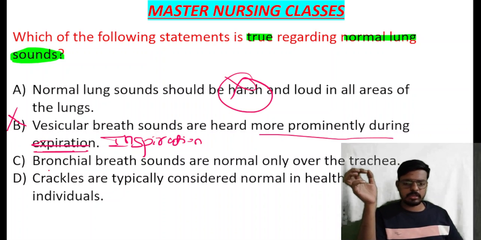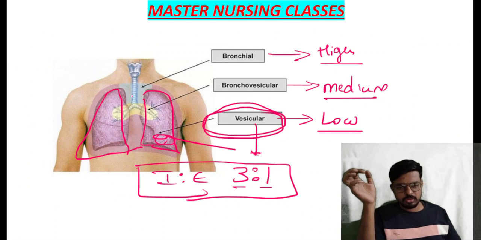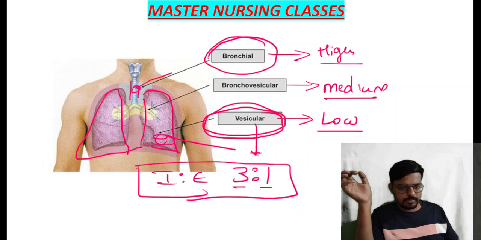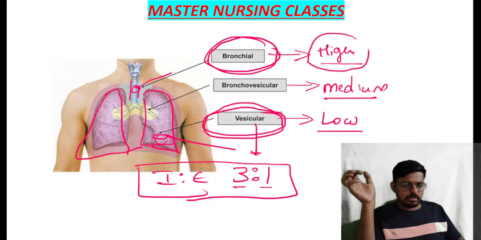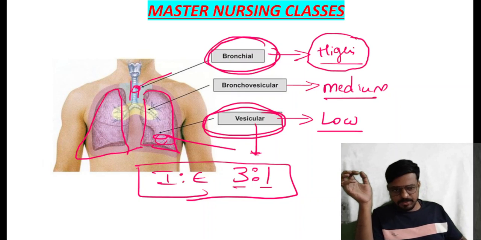Then come to the third option, the bronchial breath sound, which is normally heard only over the trachea. Look at the image. This is our trachea. By keeping the stethoscope over the trachea, we can hear the bronchial sound. This bronchial sound is high pitch.